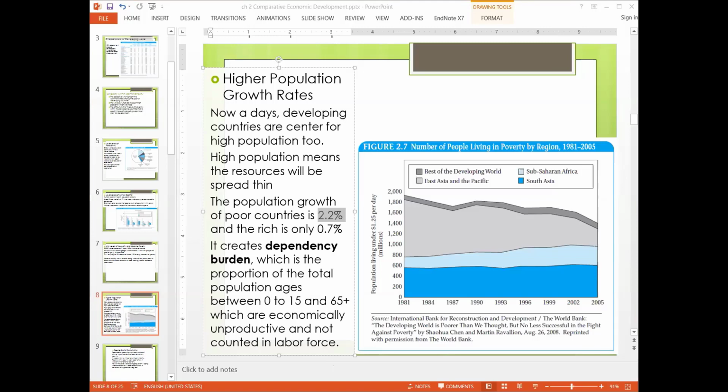So let me see if I can find any animation for that. Population. Okay, so let me open that animation.